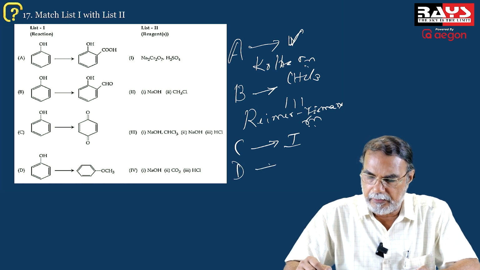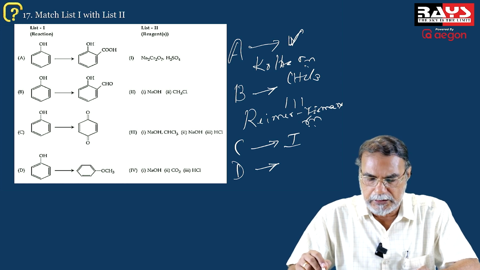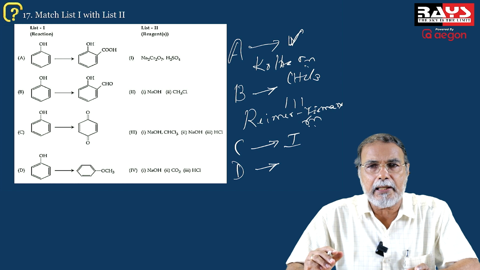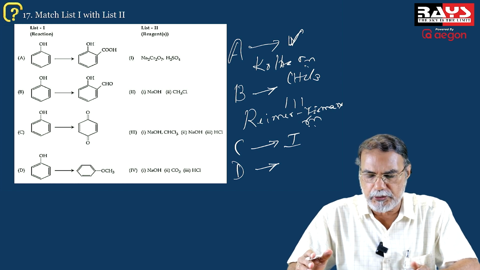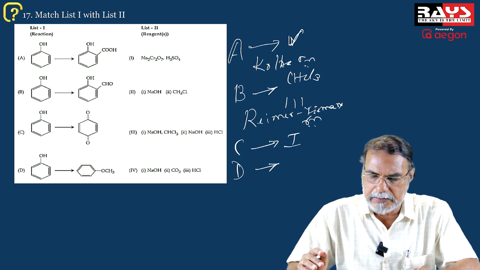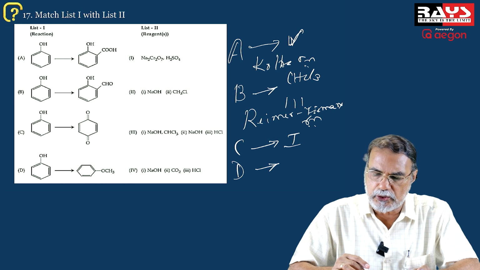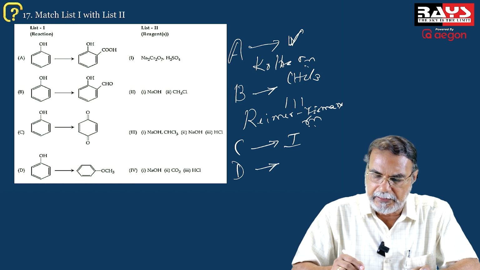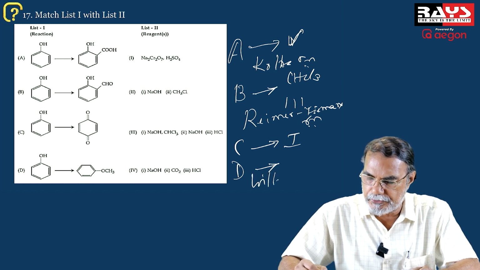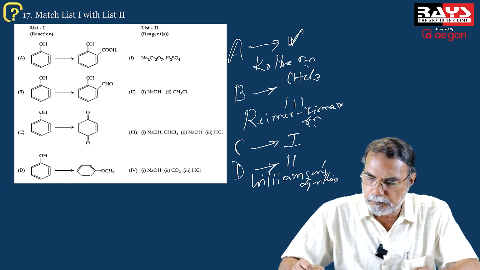And the last one is D. It is formation of the compound anisole, that is methoxybenzene or anisole. It is very similar to a Williamson synthesis. But the only thing is that the phenol has to be converted into sodium salt, sodium phenoxide, by reaction with NaOH. So you have the sodium phenoxide, and that on reaction with an alkyl halide like methyl chloride, you have the corresponding ether, and that is the Williamson synthesis of ethers. So D can be correlated with 2.